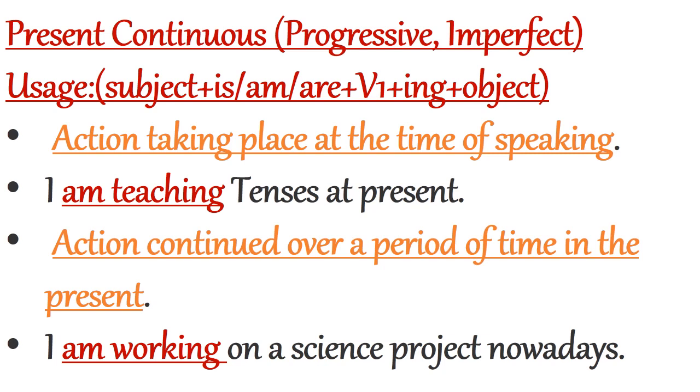Its usages are: first, action taking place. It expresses action taking place at the time of speaking. For example, I am teaching tenses at present. Then it expresses action continued over a period of time in the present. Example, I am working on a science project nowadays.